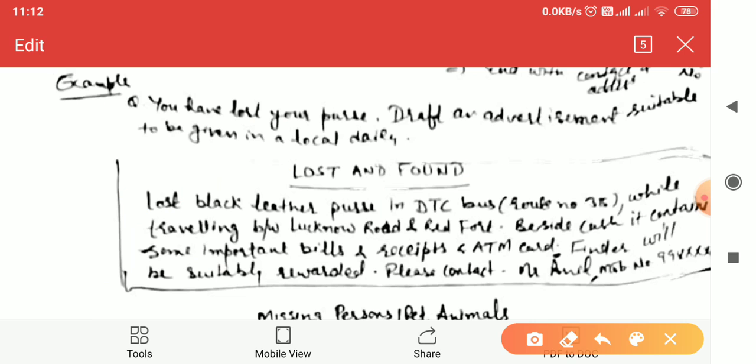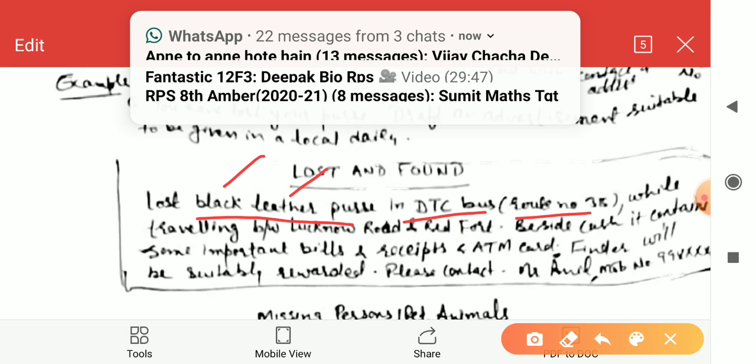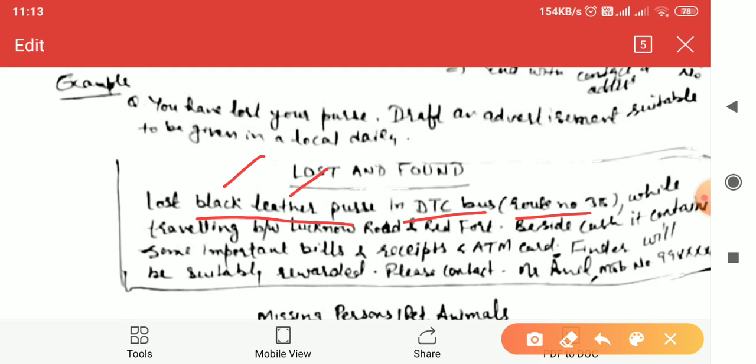So you will start like lost black leather purse, because it was a purse, so you will have to mention black and you will have to mention leather. So these are the physical description. Where you have lost it, in DTC bus route number 38, while traveling between Lucknow Road and Red Fort. So these should be mentioned, that is, where you were traveling and from where it was lost.